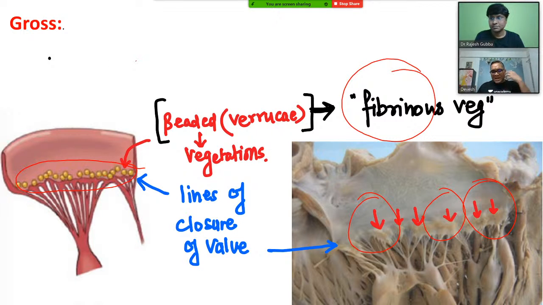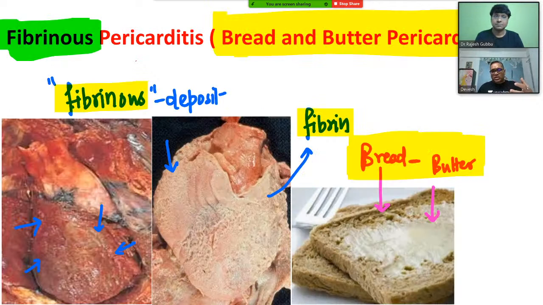And if you look at another picture in the next slide, you can observe how fibrin is getting deposited over the pericardium, leading to fibrinous pericarditis. In both diagrams, the blue marks are fibrin over the pericardium. The second heart specimen is a little older one, and there also there is fibrin.